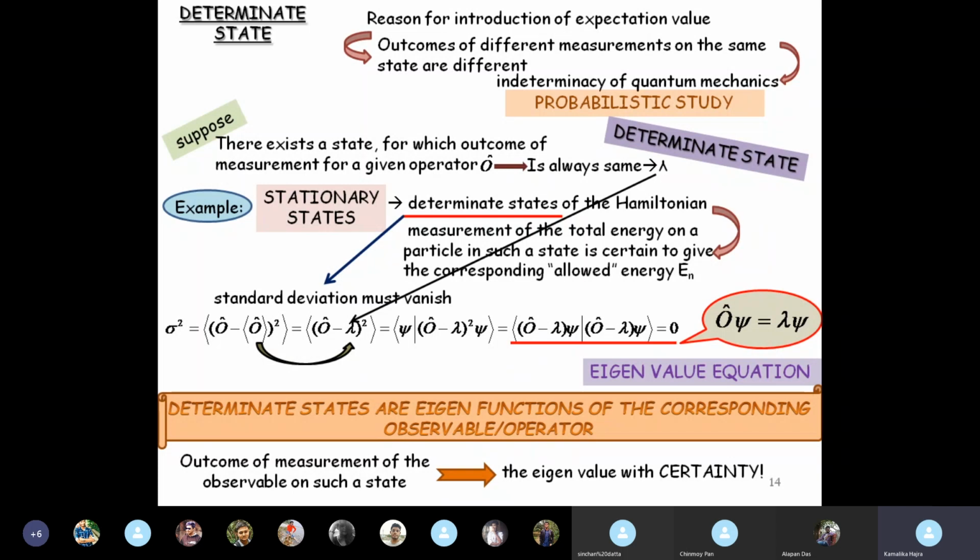So when you measure the ground state energy of hydrogen atom, no matter how you measure it, you are always bound to gain 13.6 eV. You don't get any other value. You always get 13.6 eV. So isn't that a determinate state?